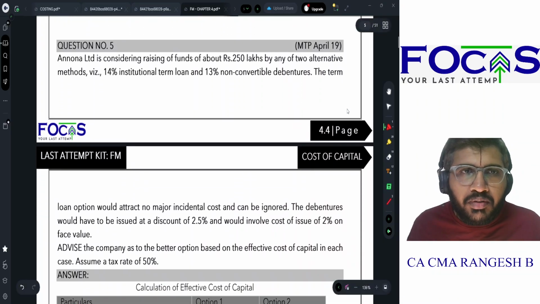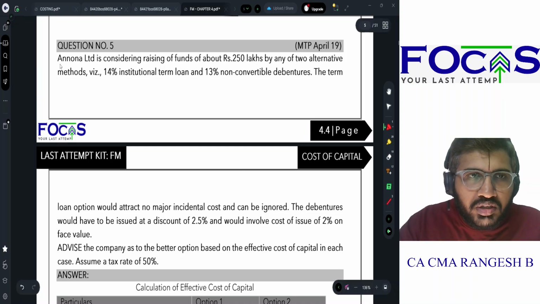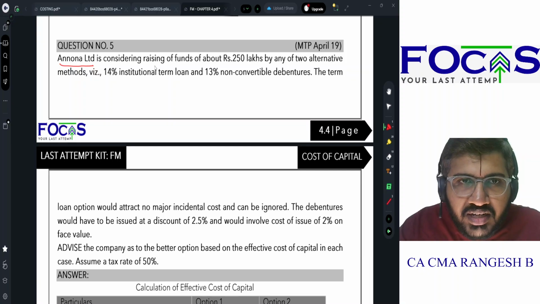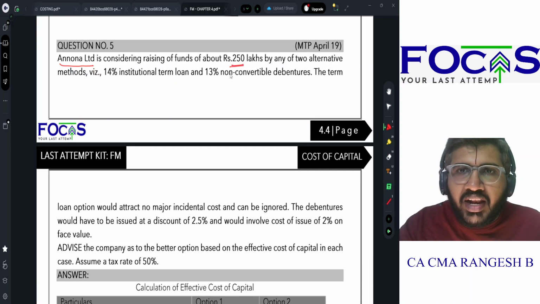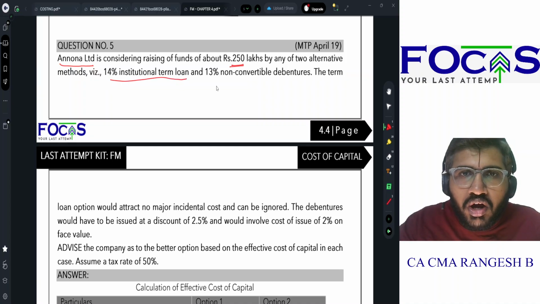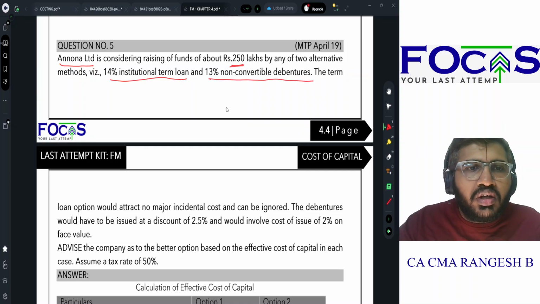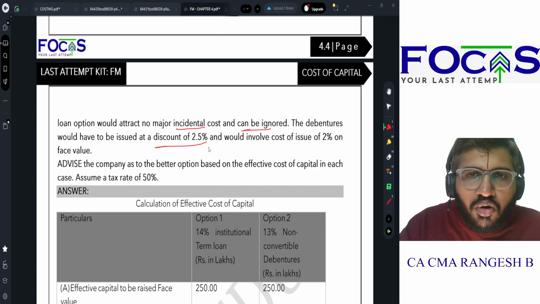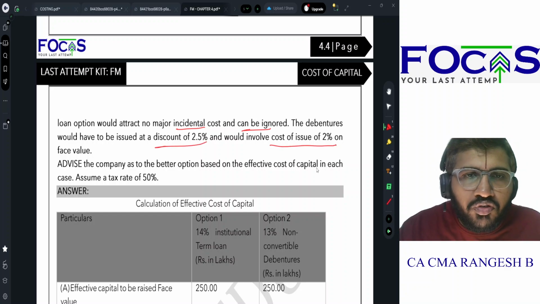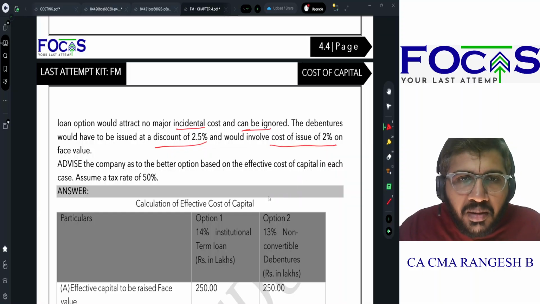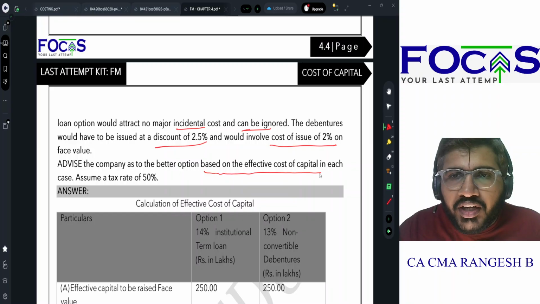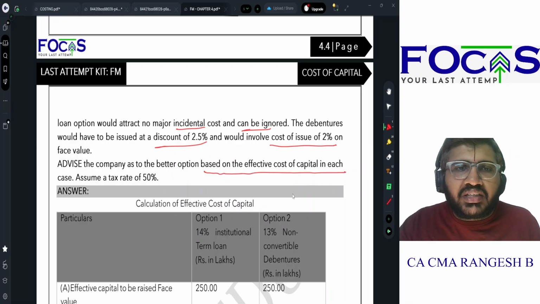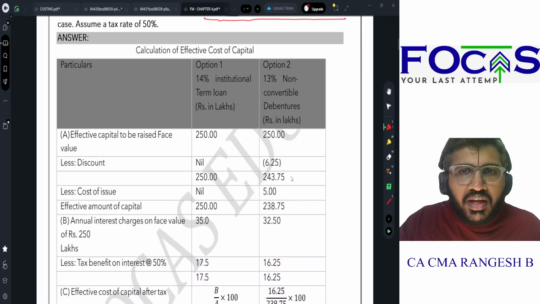Now let us move to question number 5, where we are going to compare two different sources. Anona Limited is considering raising funds of about rupees 250 lakhs by two alternative methods, which is 14% institutional term loan or 13% non-convertible debentures. The term loan option would attract no major incidental cost and can be ignored. The debentures would have to be issued at a discount of 2.5% and also involve a cost of issue of 2% on the face value. Advise the company as to the better option based on the effective cost of capital in each case, assuming a tax rate of 50%. Yes, super.